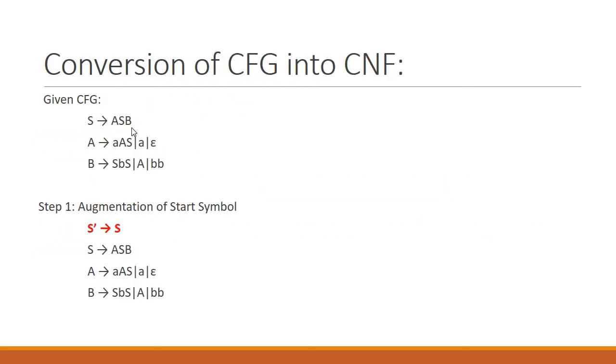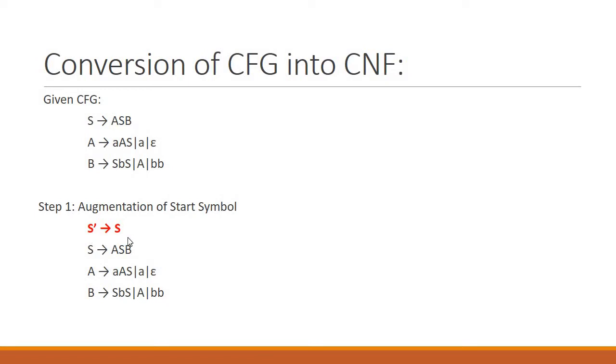So let's see one example over here. We have a context-free grammar which contains different productions. There are 2 non-terminals, A and B, and there are 2 terminals, small a and small b, and we also have epsilon. The very first step is to make an augmentation. How can we augment?